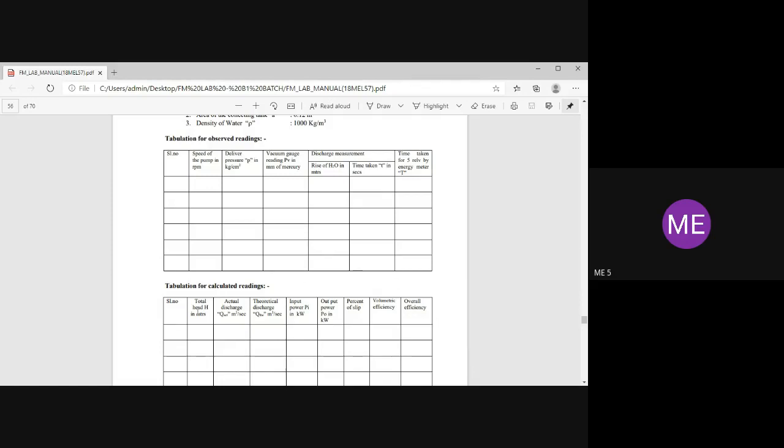Here you are going to calculate total head, actual discharge, theoretical discharge, input power, output power, percentage of slip, volumetric efficiency, and overall efficiency.